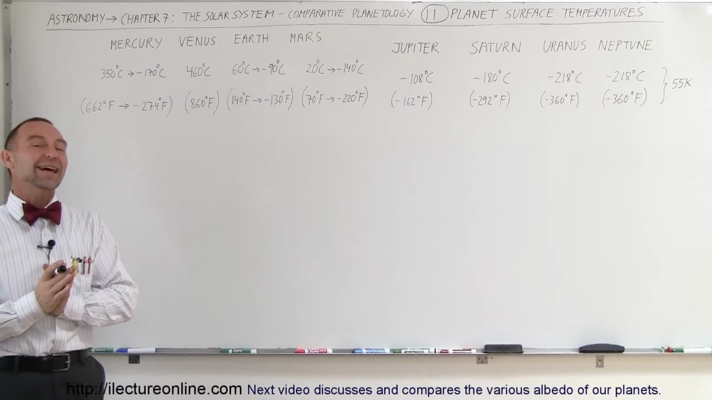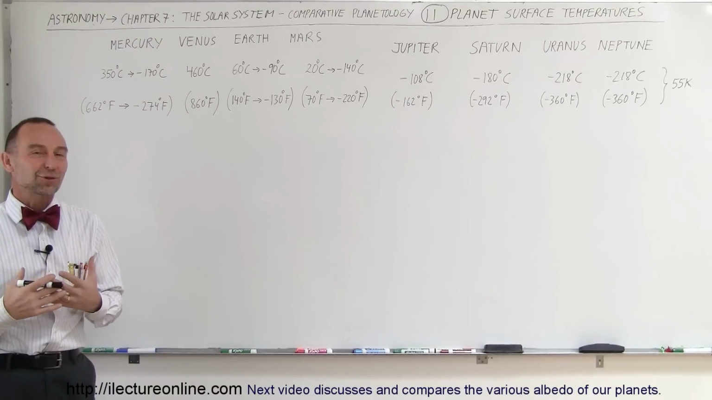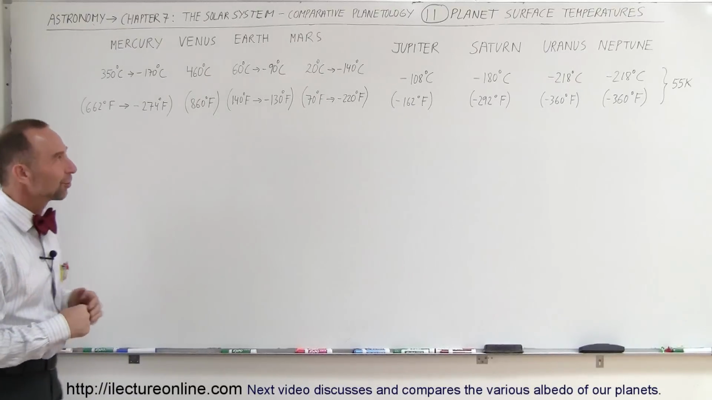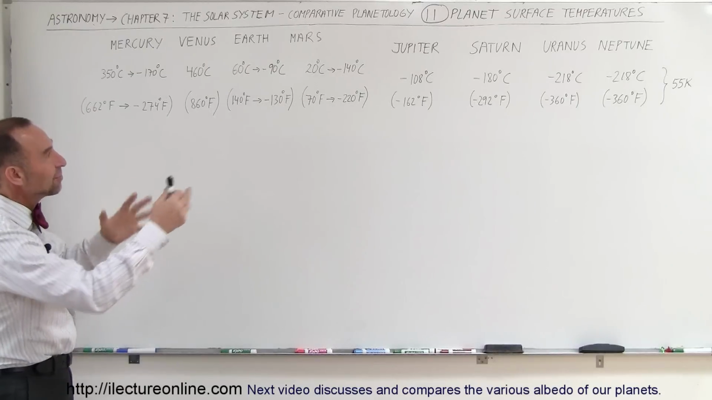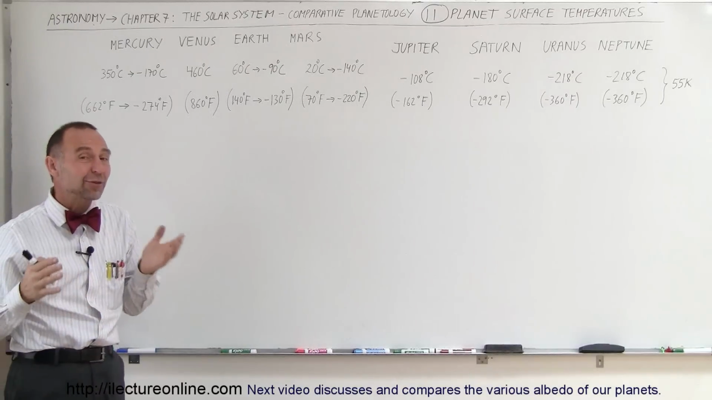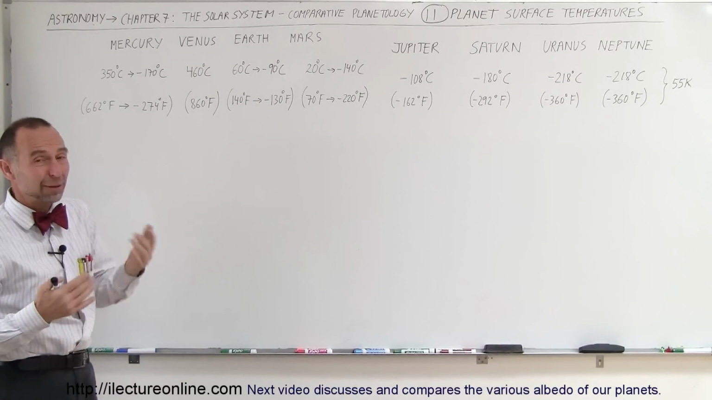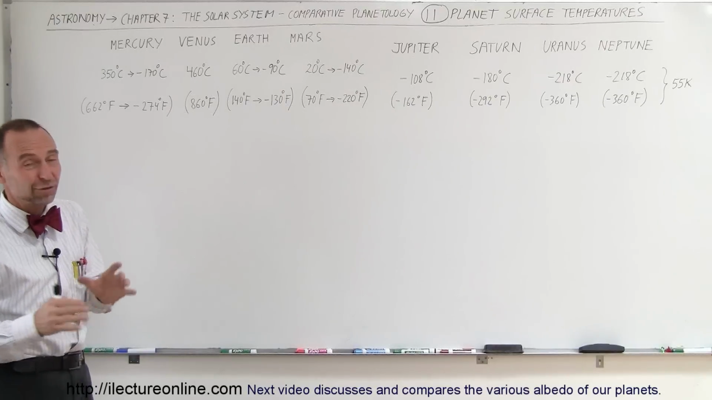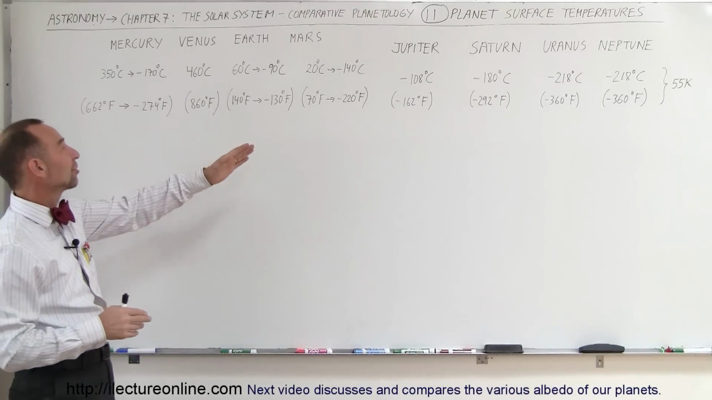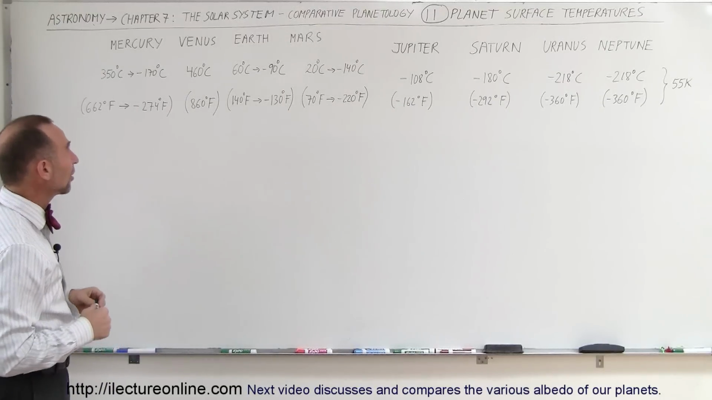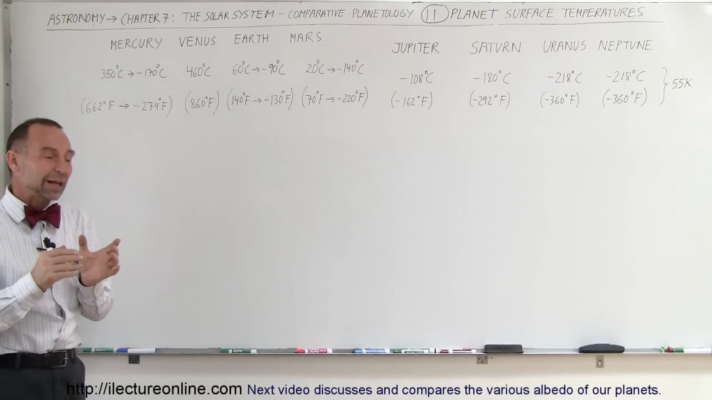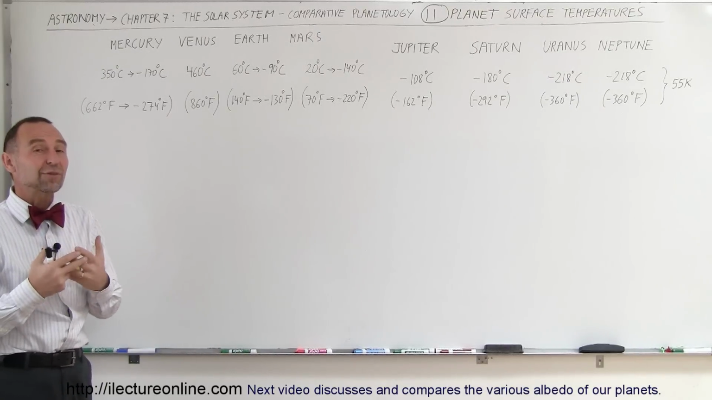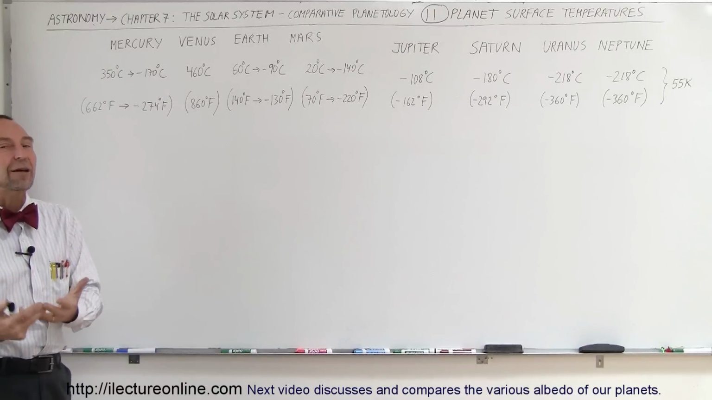Welcome to our lecture online, and now let's take a look at the surface temperatures of the 8 planets in our solar system. Again, as a comparison, we have the terrestrial planets and we have the gas planets, and the obvious difference is that the temperatures within the atmosphere of the gas planets are far below the typical temperatures that you'll find around the terrestrial planets. Now, the variation in the temperature of the terrestrial planets has a lot to do with the amount of atmosphere, or for that matter, the lack of atmosphere.